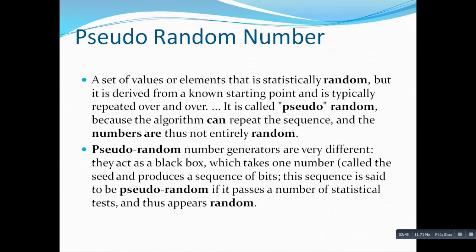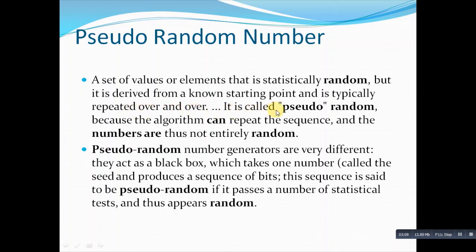Now we will talk about two different things, that is pseudo random numbers. So what is a pseudo random number? You can see here that I have written a set of values or elements that is statistically random, but it is derived from a known starting point and it is typically repeated over and over.